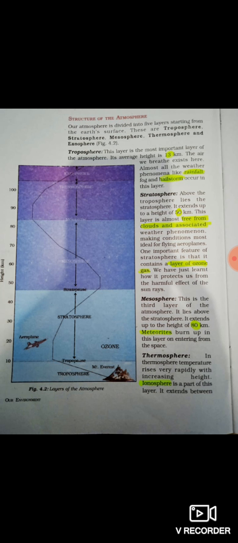Now the fourth layer is the thermosphere. In this thermosphere, temperature rises very rapidly with increasing height. This layer is from 80 to 400 kilometers, we can get this layer only. So this has a very high temperature also.